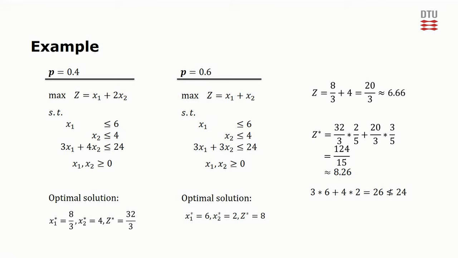We could fix this rather easily by using the recourse. If scenario 2 was the true one, we have no problem. And if scenario 1 was the true one, we could adjust the value of x2 to 1.5, which would satisfy the third constraint. In the end, this strategy would give a slightly better average objective value of 8.4. However, stochastic programming with recourse can improve the average objective value even further.